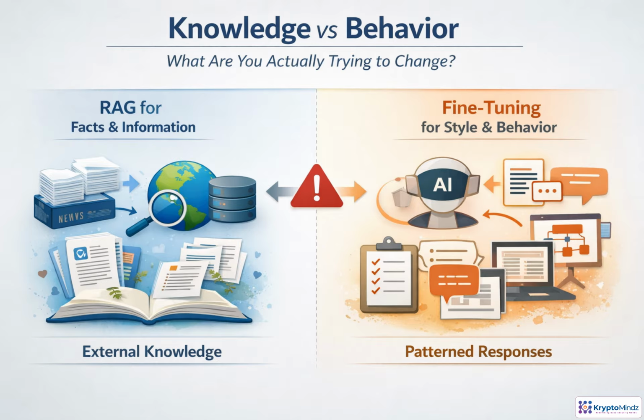Start by diagnosing the gap. If the model needs facts it does not have, policies, product docs, customer records, or current information, use RAG to bring that knowledge into the answer. If the model already has the information but responds in the wrong format, tone, sequence, or reasoning pattern, fine-tuning may help. Don't fine-tune expecting perfect memorization, and don't expect RAG to fix bad behavior by itself.